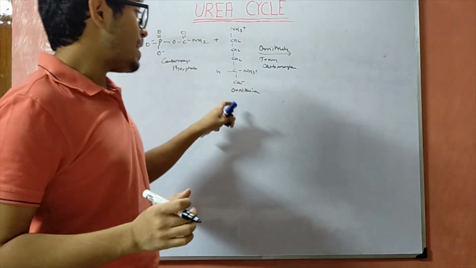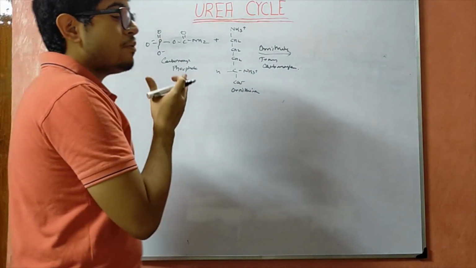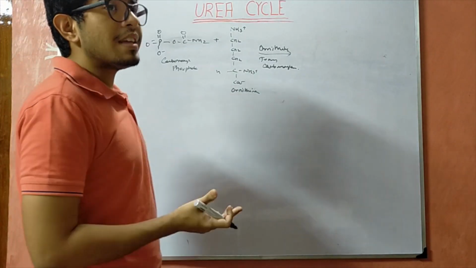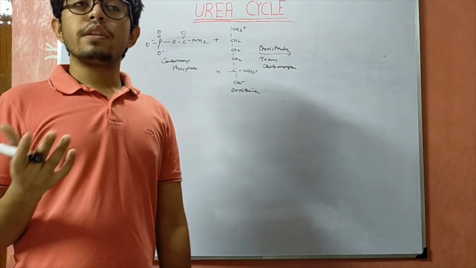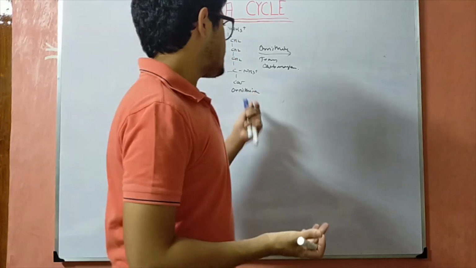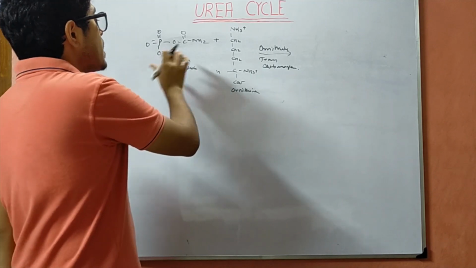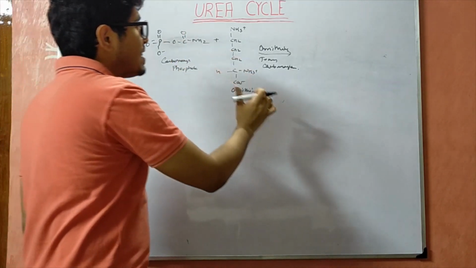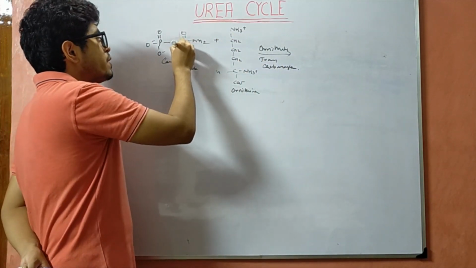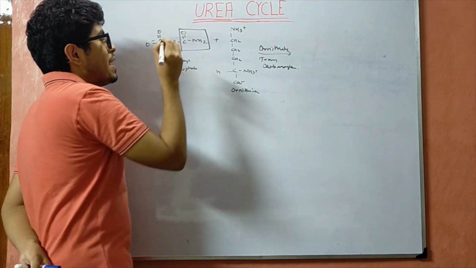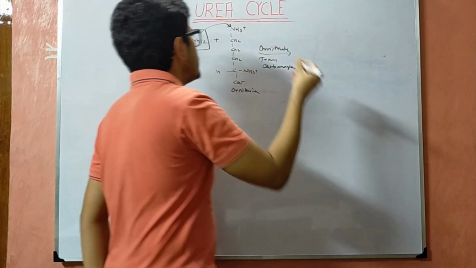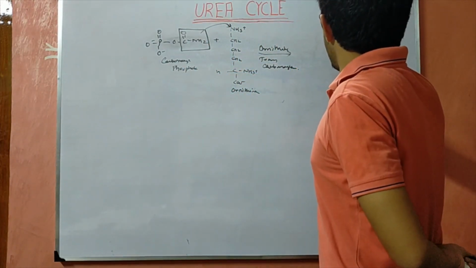It is only formed in the case of the urea cycle. So it is an intermediate of the urea cycle. So this ornithine is basically a product which is important for the formation of arginine, in the breakdown of arginine, in the formation of urea, and therefore it's a precursor of the urea cycle. So this carbamoyl phosphate reacts with ornithine in the presence of ornithine transcarbamylase. This group, which is the CONH group, is known as the carbamoyl group. So this carbamoyl group is going to get transferred over here, therefore leading to a compound which is